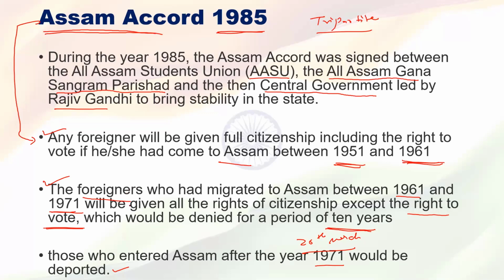Is it only from Bangladesh or any other country? No, only from Bangladesh or East Pakistan. And that migration has to be only in Assam, not other states? I am talking about Assam, in 1985.